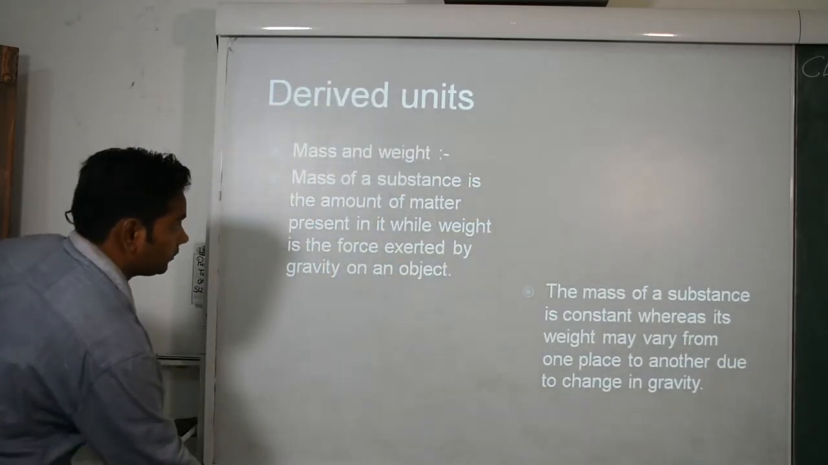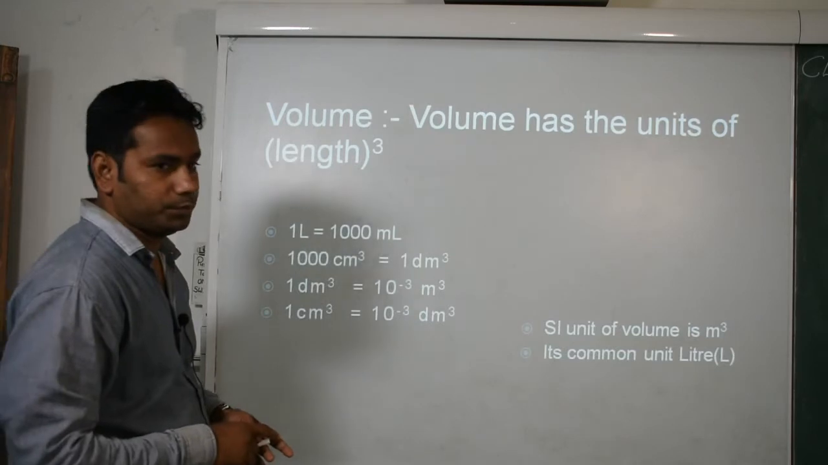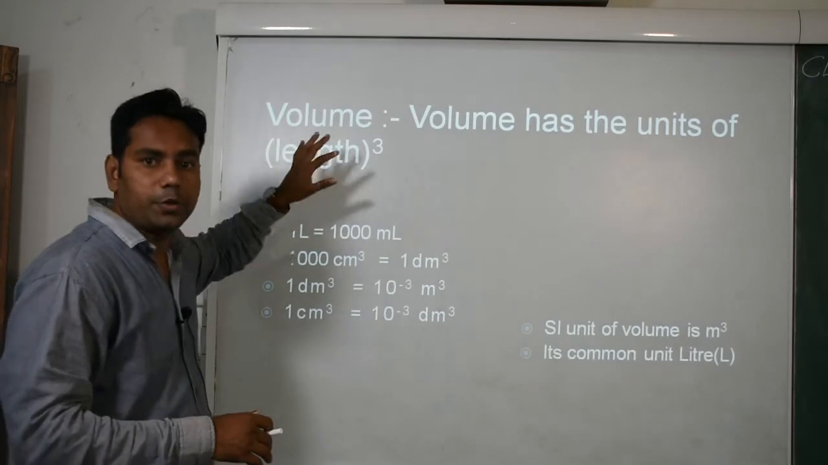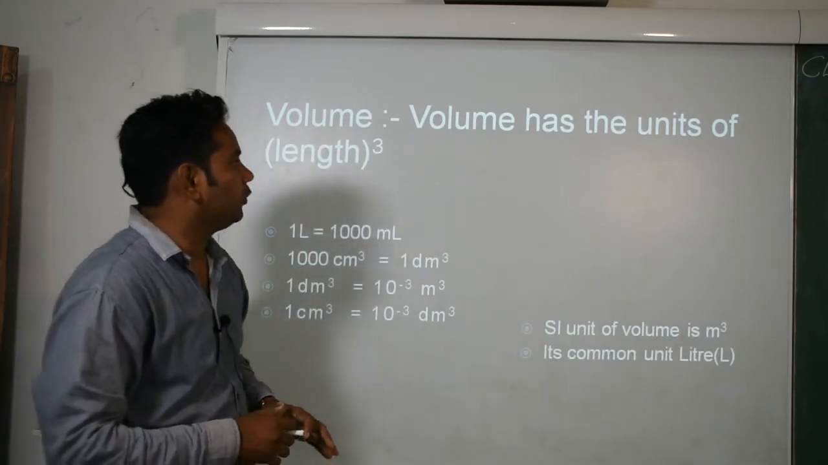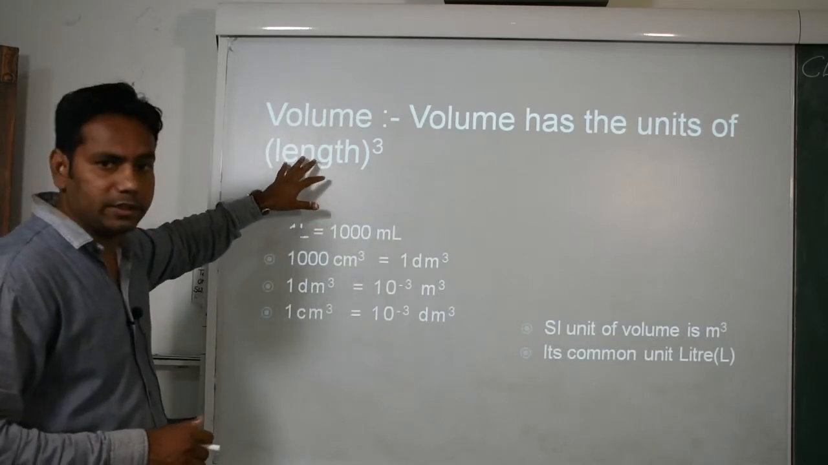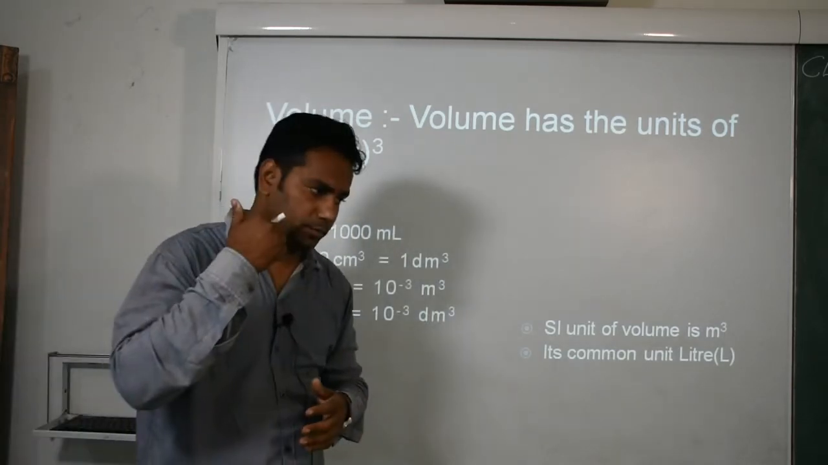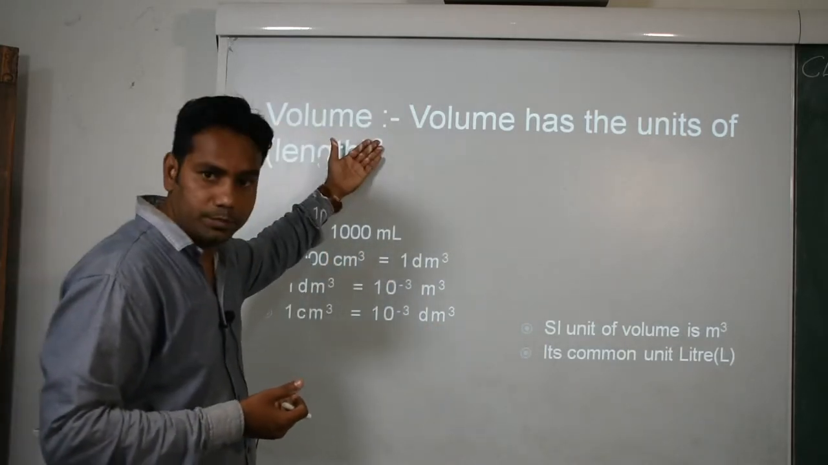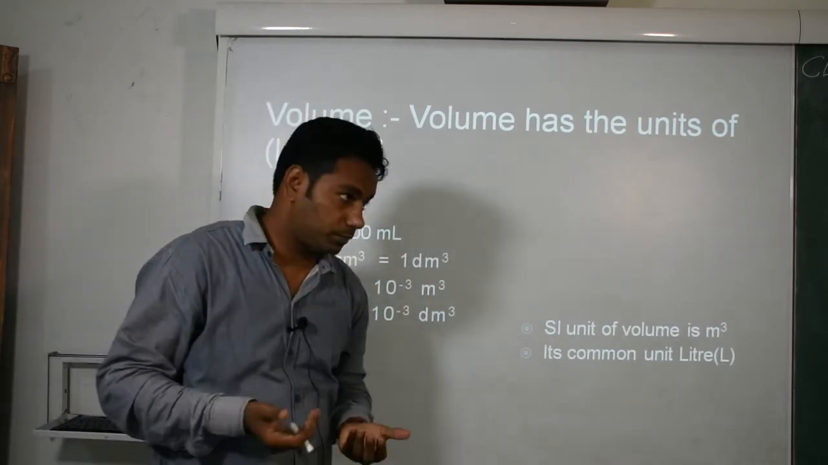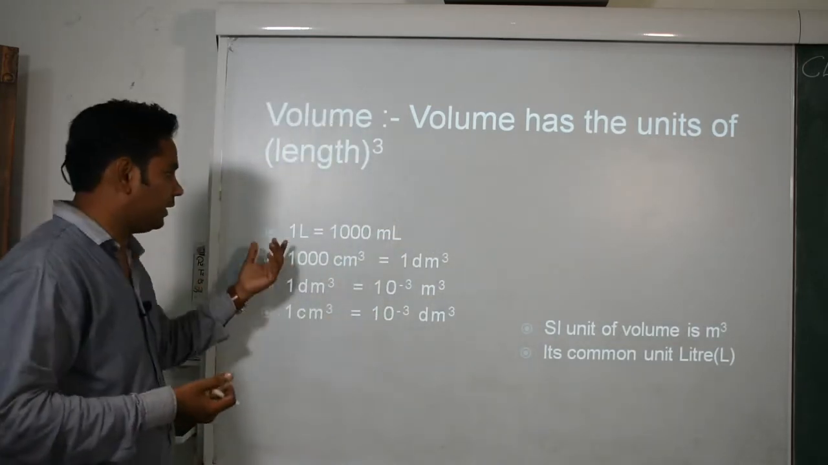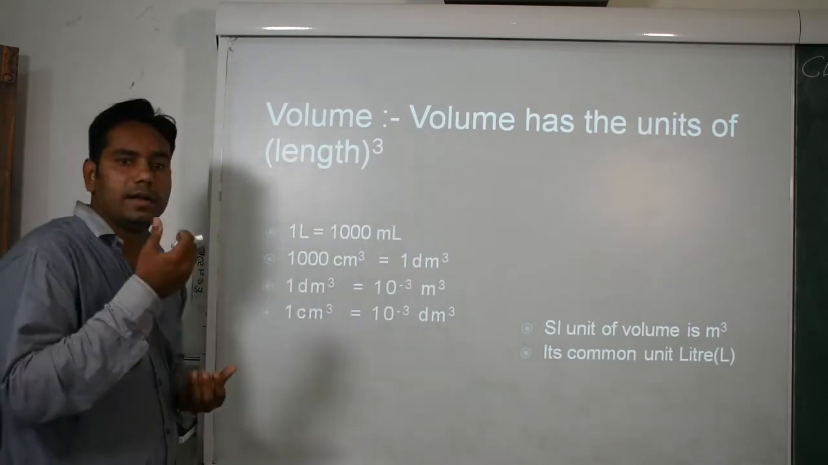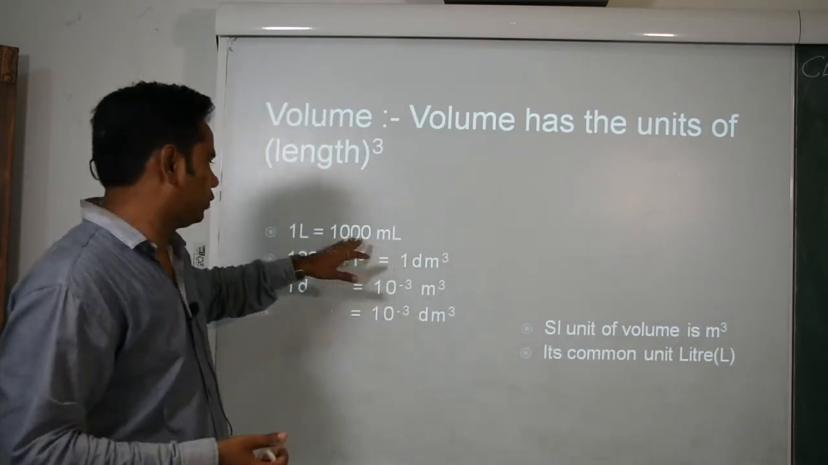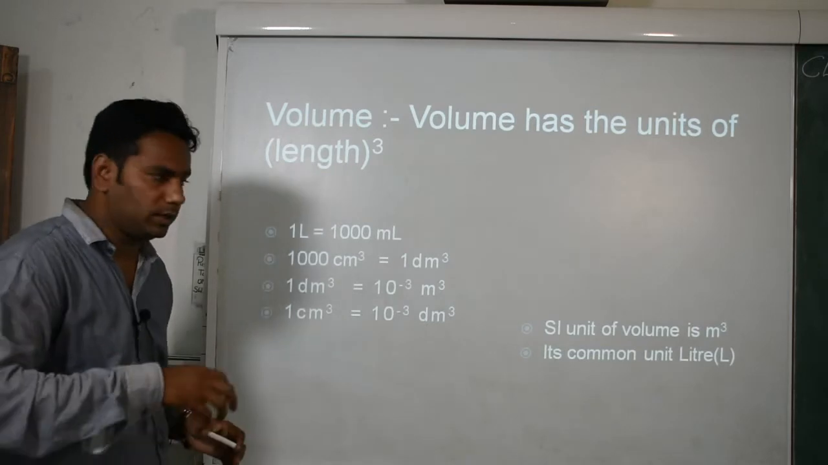Okay, then next is volume. Volume has the unit length cubed. Okay, the unit of volume is length cubed. We already know that the length base unit is meter, so its SI unit is meter cubed, but we use other units like liter, 1 liter. In our laboratory we use small quantities, not liters, we use mostly ml, so 1 liter is equal to 1000 milliliters.